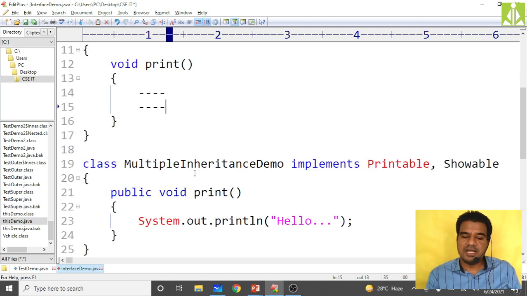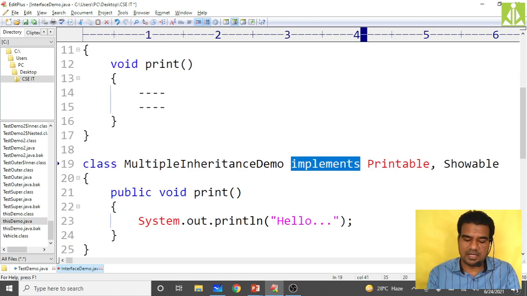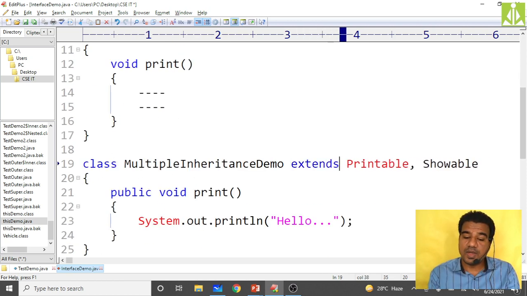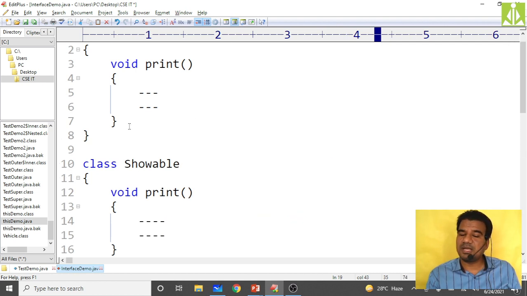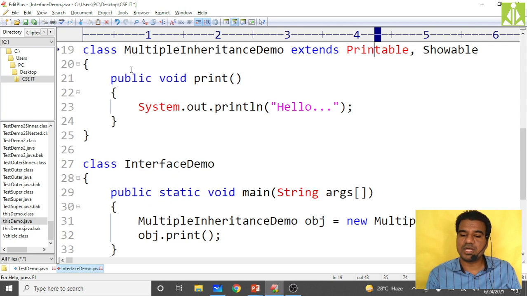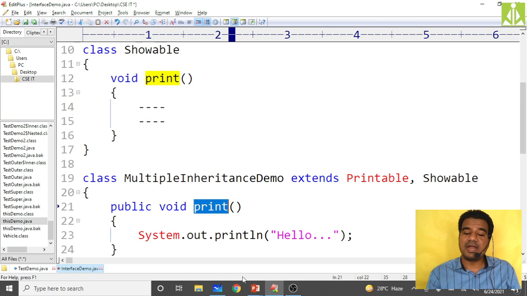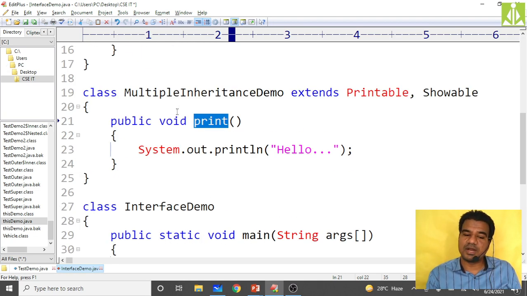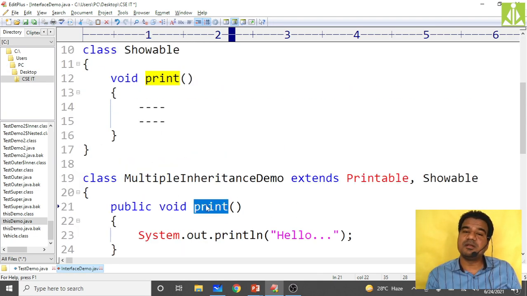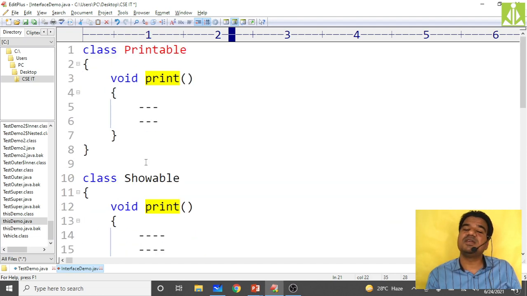When I inherit my third class here, implements will not be accepted, so I have to take extends. Extends Printable. Now both are my classes, Printable and Showable. When I am overriding my print method, this is not implementing now, this is overriding, because we already have the definition and I am giving one more definition. So when you are overriding this print method, to which class are you giving the definition?